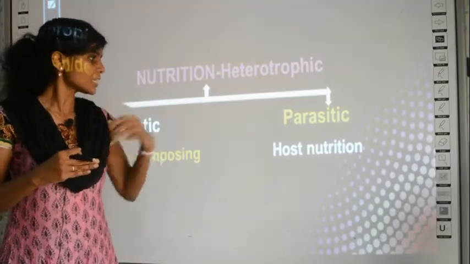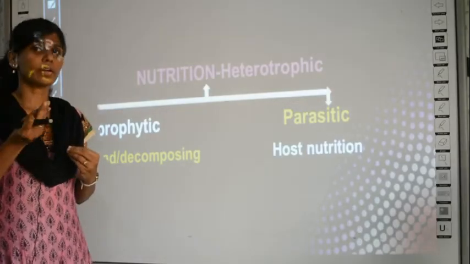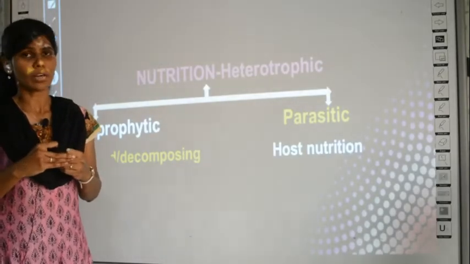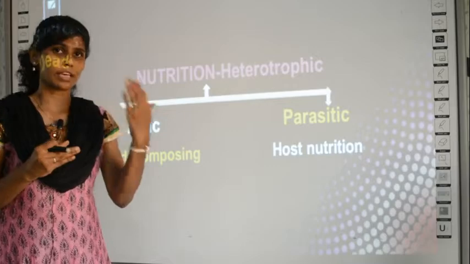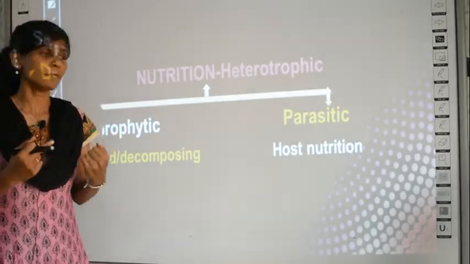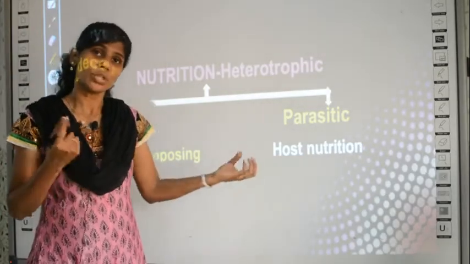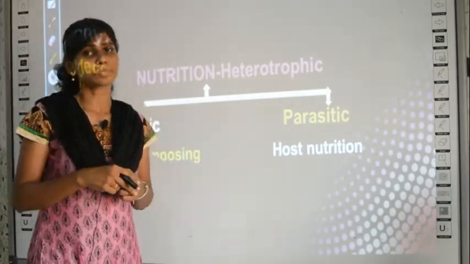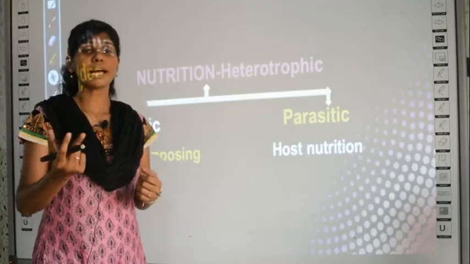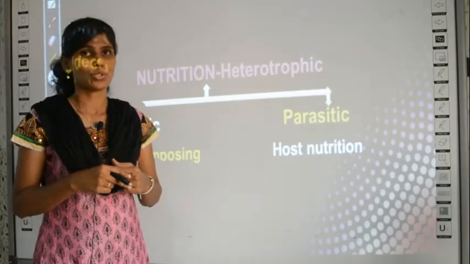What are saprophytes? Always you can find this type of fungi only on dead organisms. Okay, and parasitic fungi always depend on another living organism, and that living organism is called the host. For example, if there is a fungus inside my stomach, then I am the host for that fungus. Or if this fungus is going to live on some other animal or plant, that animal or plant will be the host for the fungus.